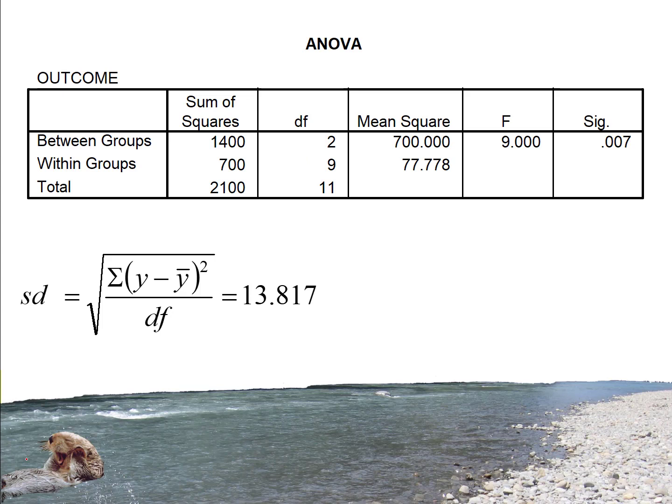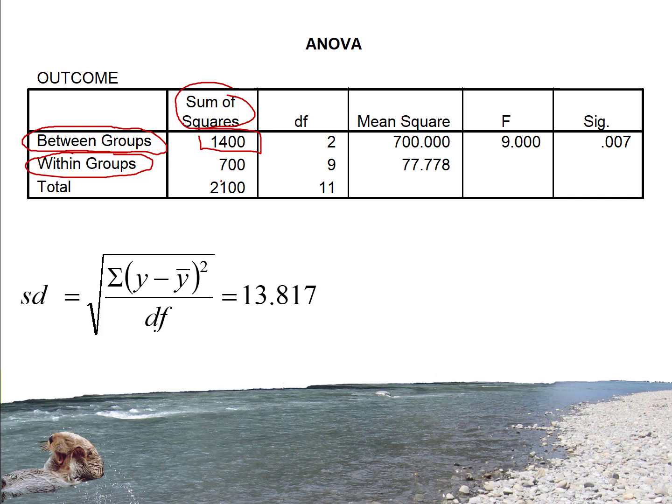And here is computer output for the example that we've been looking at for this unit. Note that because we're doing group comparisons, the computer has labeled our explained variance "between groups," and for the error variance, it's given it the label "within groups." Over here we have our column of sums of squares, and our explained variance, between groups sums of squares, was 1,400. That's what we calculated just a moment ago.